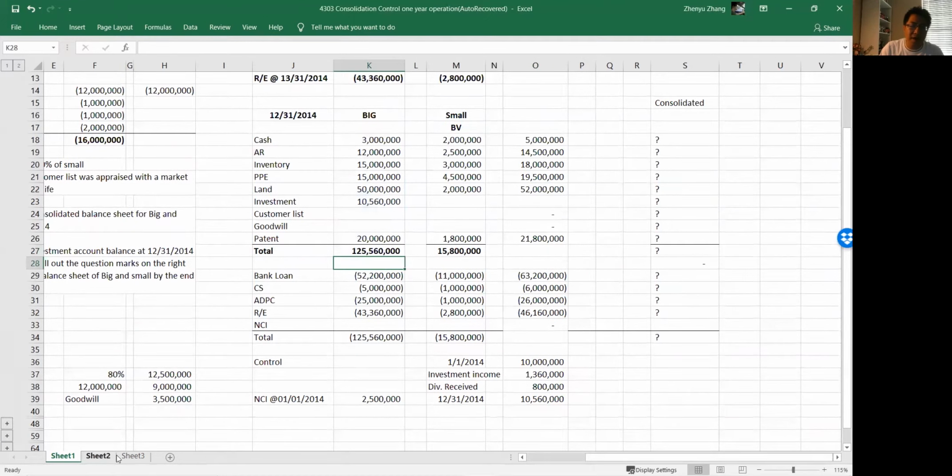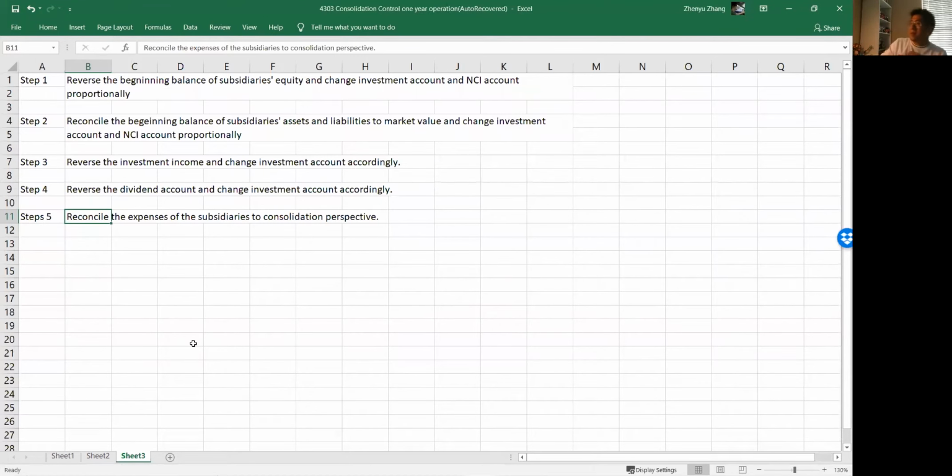Okay, let's introduce the 5 steps first. I listed the 5 steps here, and we will follow each step to do it together. Step number 1: reverse the beginning balance of the subsidiary's equity and change the investment account and NCI account proportionally. A few keywords: what do we mean by reverse? Reverse means making it go away. In accounting, how do we make it go away? If it were a debit balance, then you set a journal entry where the same item comes in the opposite credit balance in the same amount, and vice versa. So we do that. And then we change it proportionally.